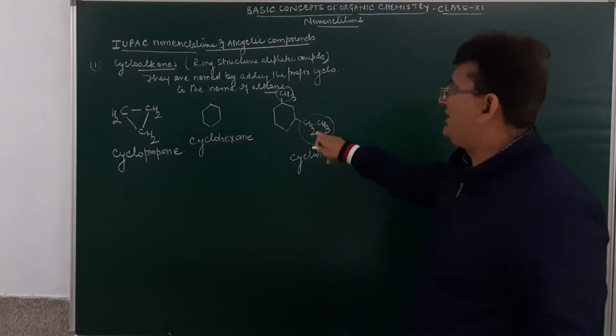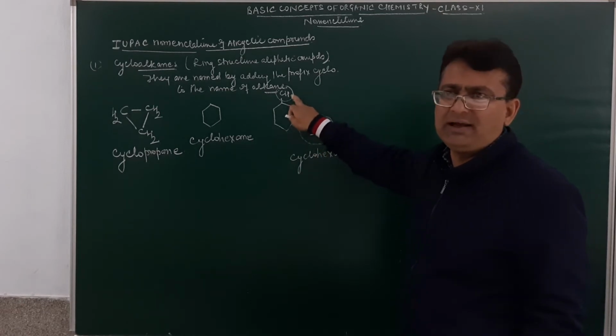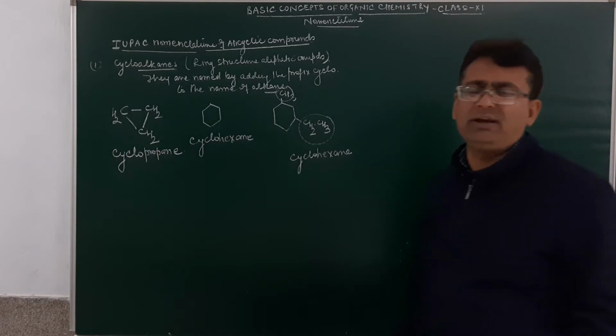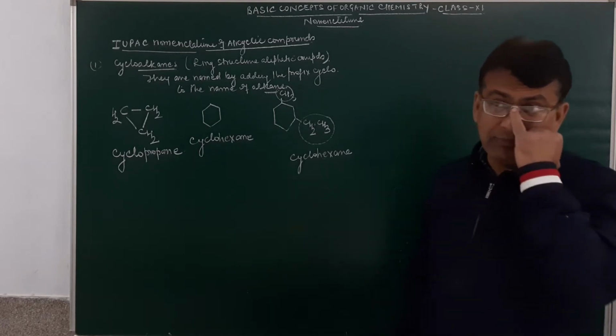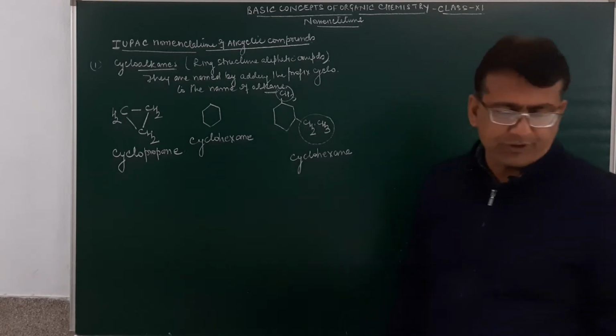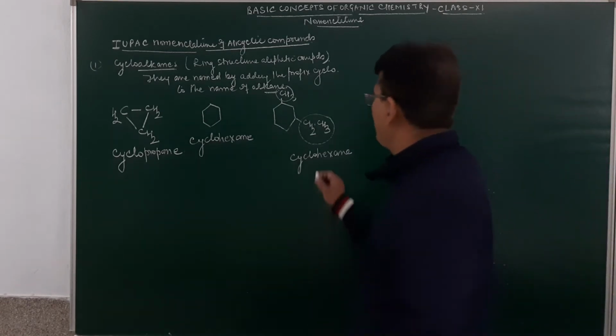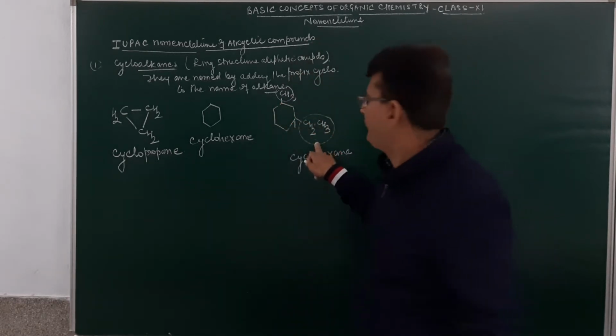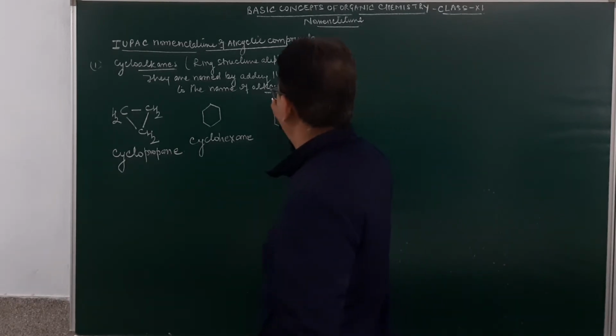What is the name of this one? Ethyl. What is the name of this one? Methyl. Alphabetically, which comes first? E. So the numbering has to be done in such a manner, if they are similarly senior substituents, that the one which comes alphabetically first gets the lower locant number. So I will be numbering from here, not here, because here E gets the lower number. This is 1, 2, 3, 4, 5 and 6.